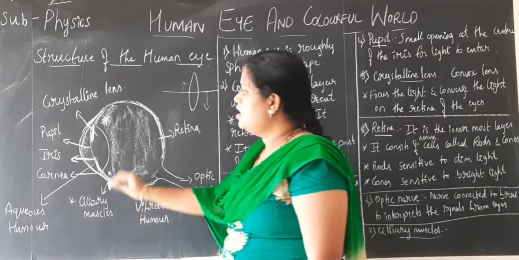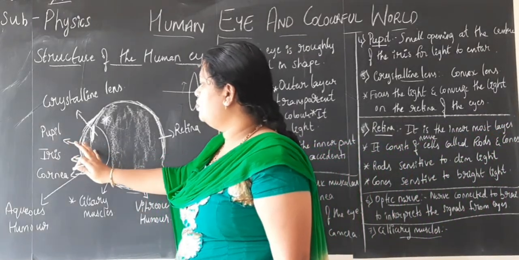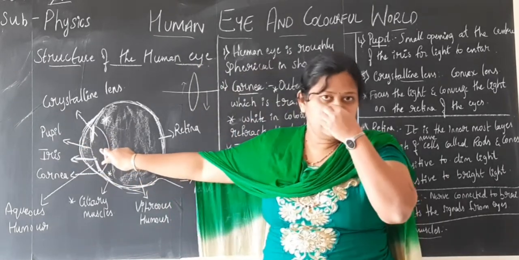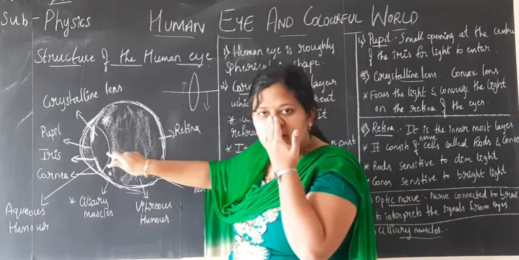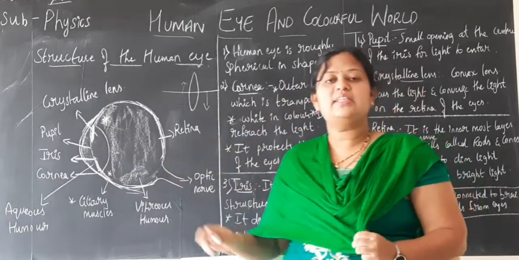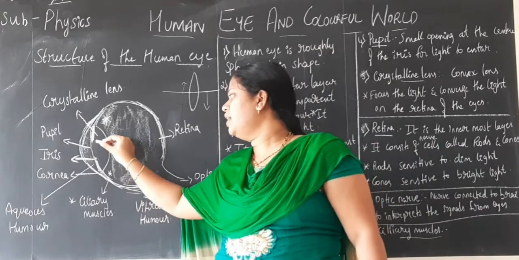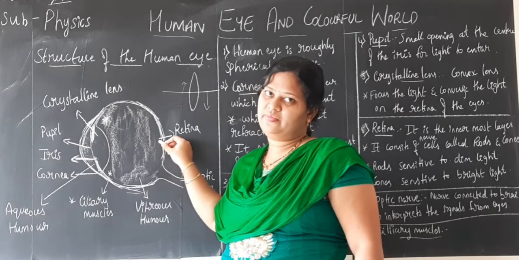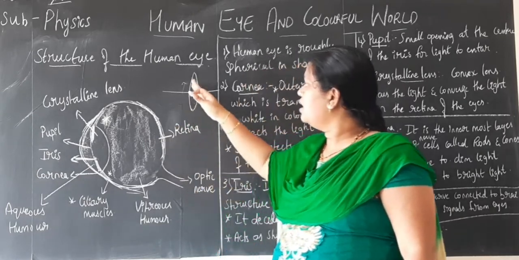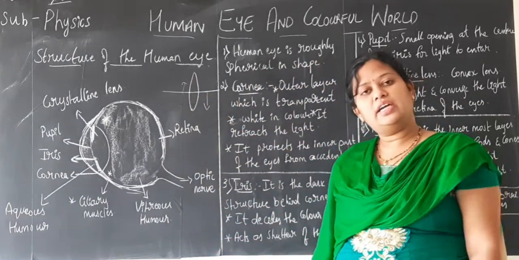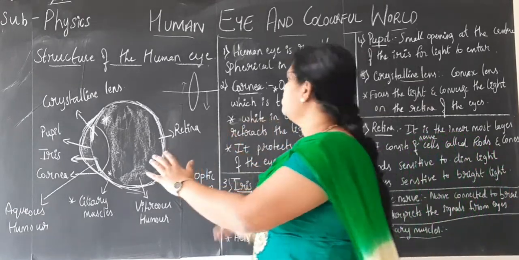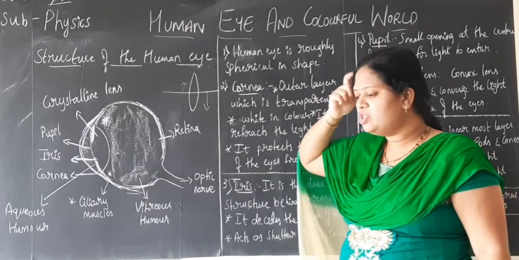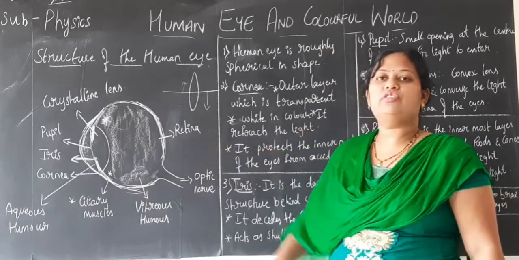So the cornea, the iris and the pupil are there. Through the pupil the light will enter and pass through the lens, children. What will the lens do? It is a converging lens, and its work is to converge the light so that it falls on the retina of the eyes. We know that the lens forms a real and inverted image. So what you see, now I am seeing this board, it is real, this is not a virtual image, isn't it? The image I am getting in my brain is the real image of the board.